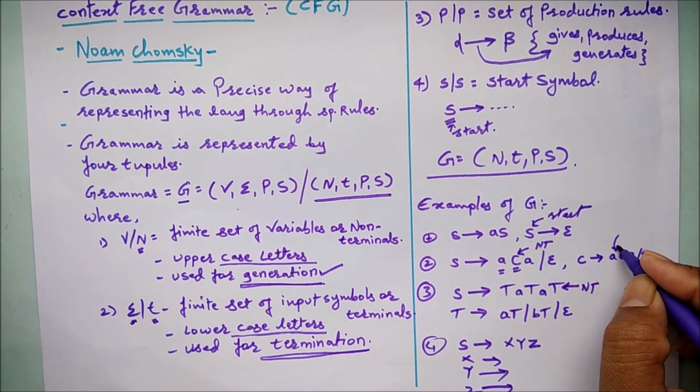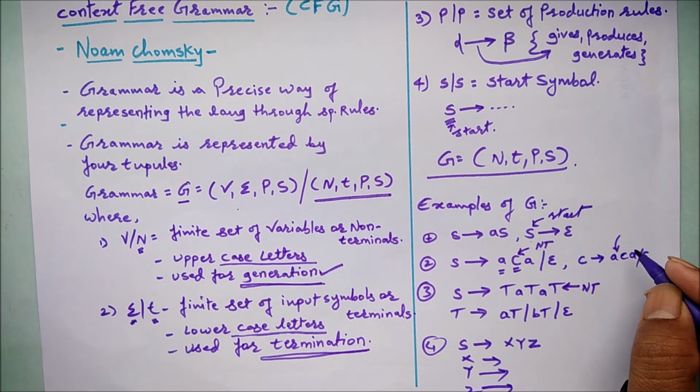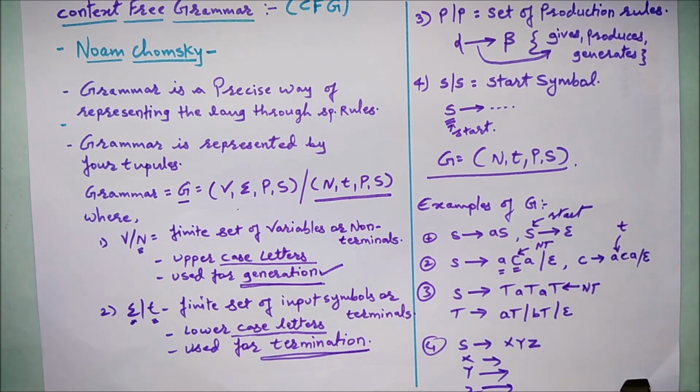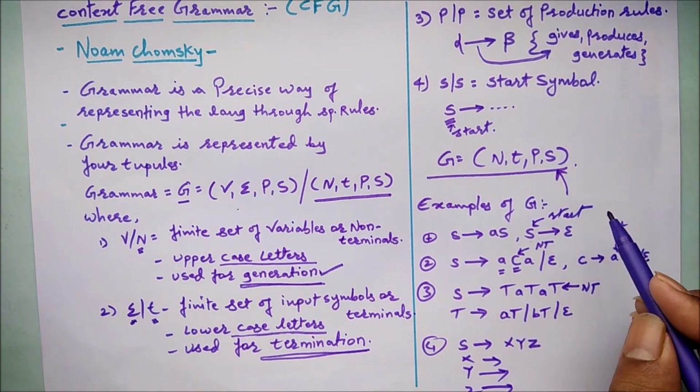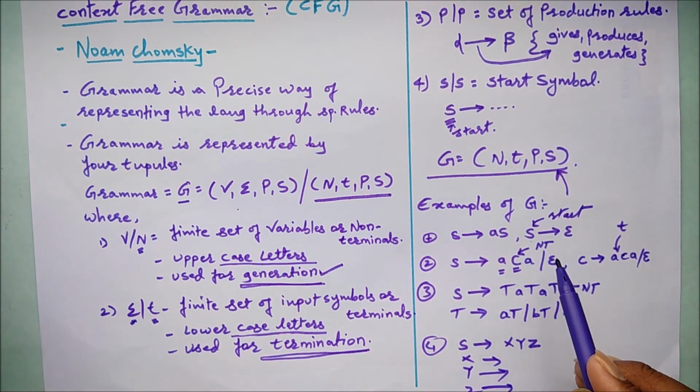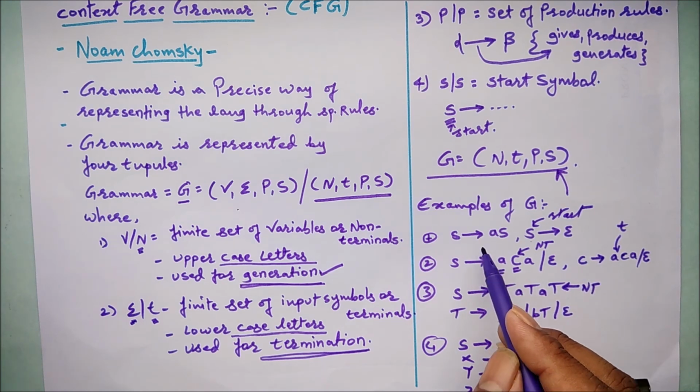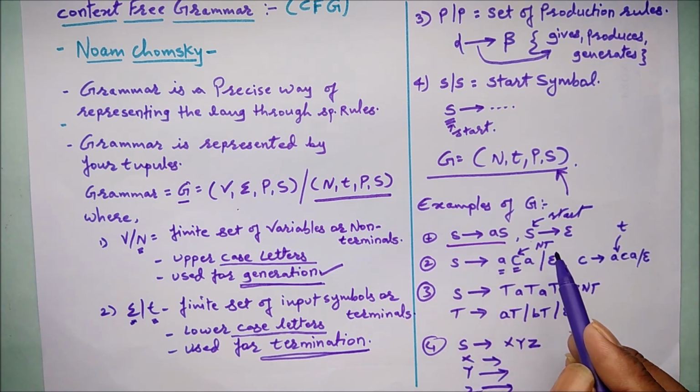The a that is in lowercase is called a terminal, and so on. You can see all the tuples of the grammar here: N, T, P, and S, and wherever the arrow is there, these are the production rules of the grammar.